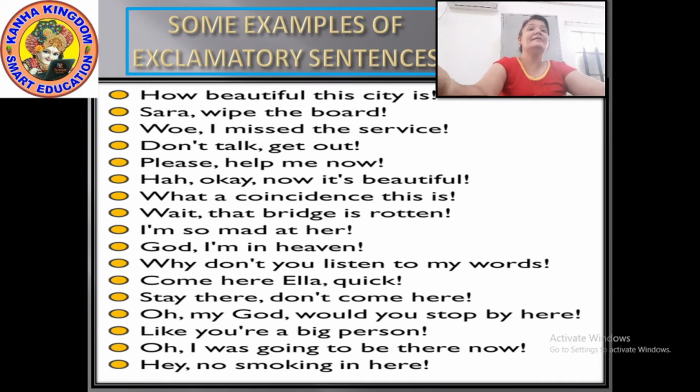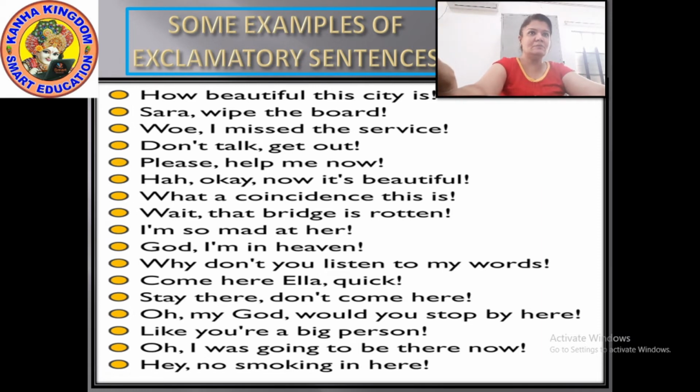Next, Sarah, wipe the board. Here you are not giving any order. You are just telling Sarah to wipe the board. Next, woo, I missed the service. Here it's one kind of sorrow, a sad feeling. If you miss something, you miss the prize, or you miss some plan, then at this time you give such kind of expressions.